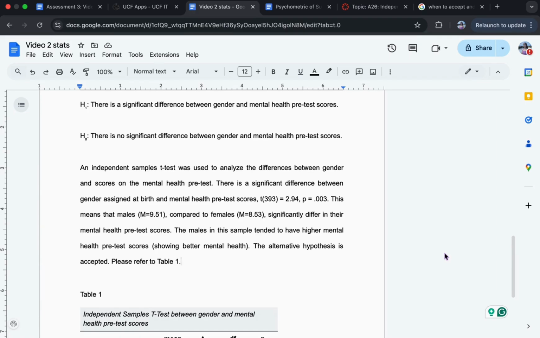Independent samples t-test to analyze the differences between gender and scores on the mental health pretest in the sample. And so our alternative hypothesis states that there will be a significant difference between gender and mental health pretest scores, and then our null hypothesis says that there will be no significant difference between gender and mental health pretest scores. And so let's go to our data.